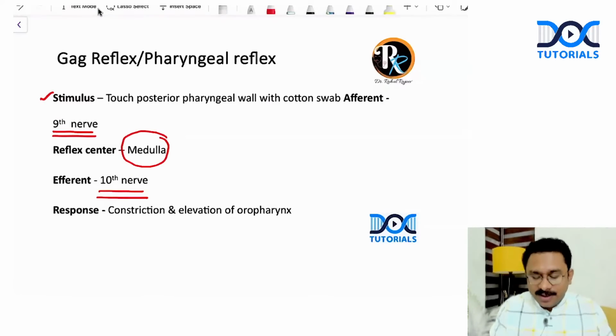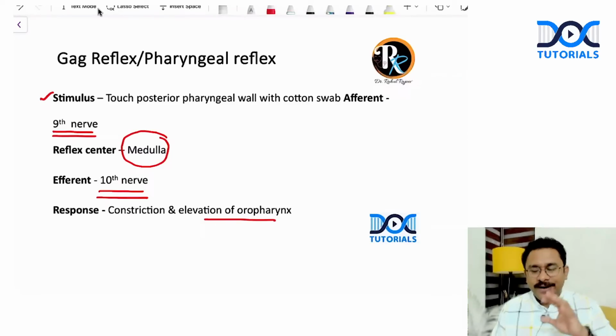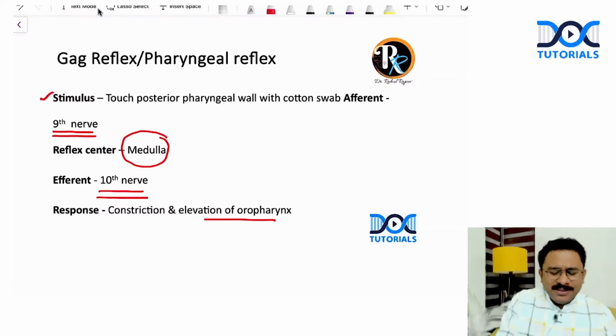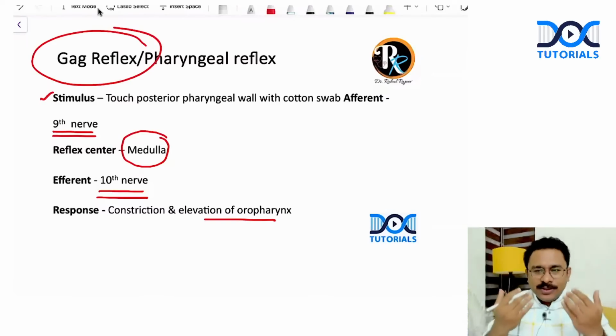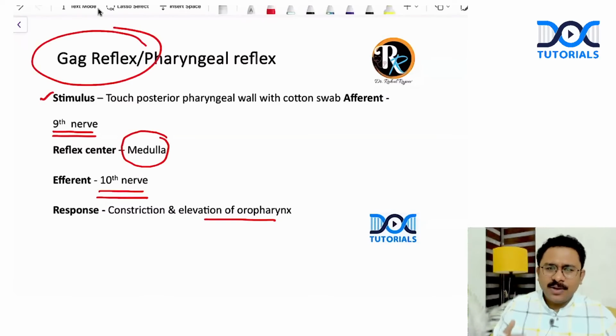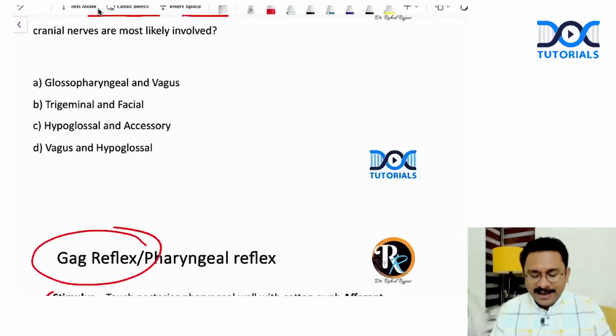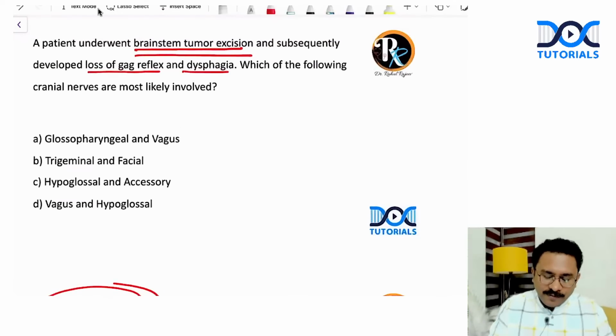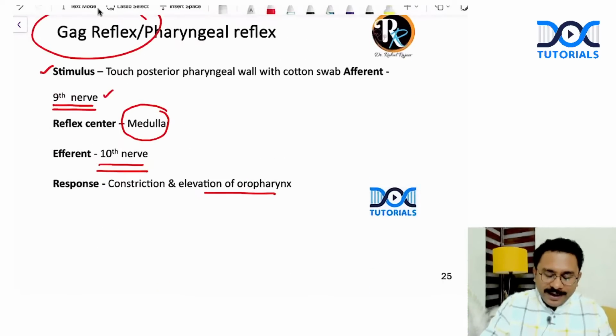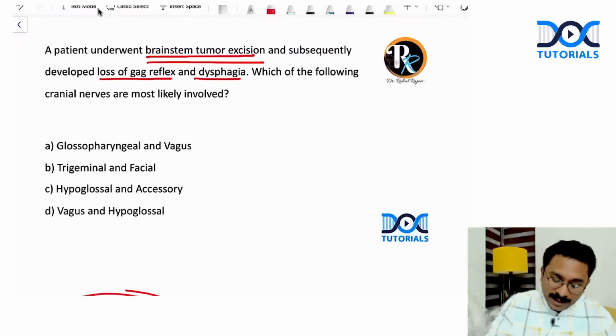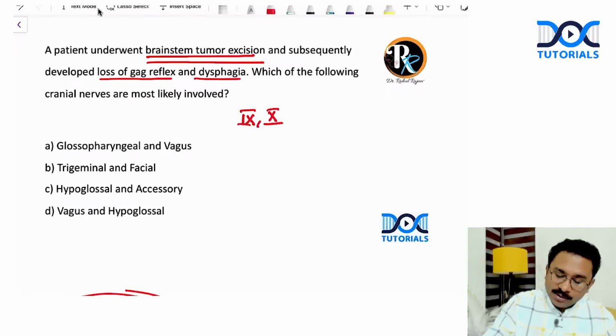And the response is a constriction and elevation of the oropharynx. So there is a pharyngeal muscle constriction and also the elevation of the palate as well. That is the response. Basically, this gag reflex is a protective response so that nothing actually goes inside your windpipe. So that is a protective reflex, the gag reflex. So what do you think? Loss of gag, it's basically the 9th nerve and the 10th nerve. Okay, so the glossopharyngeal and the vagus nerve are getting involved. Okay, right.